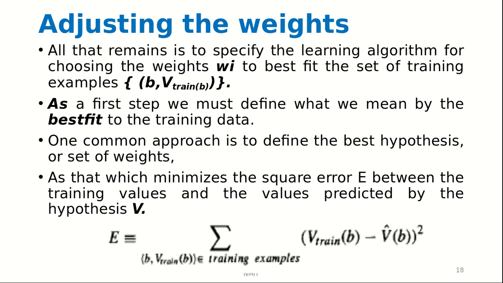One common approach is to define the best hypothesis, or set of weights, as the one which minimizes the square error. We have to select a certain set of weights which minimizes the square error between training values and the values predicted by the hypothesis. It means v train of b and v predicted of b will be subtracted, and then their square will be taken, and the summation will be done of all the squares, which will give us the square error.